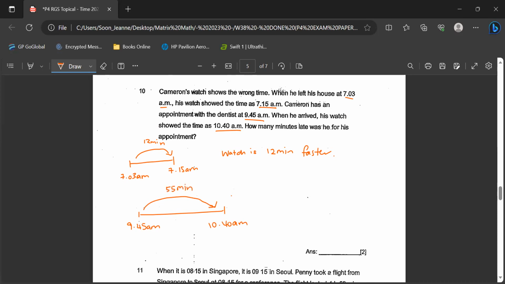But then don't forget that the watch is actually 12 minutes faster, which is calculated in this duration. So that means he's definitely late for his appointment, but how many minutes late? So we need to take away the 12 minutes. So 55 minutes minus 12 minutes, your answer is 43 minutes late. Understand? 43 minutes. Because the watch is faster by 12 minutes, exactly how late he was doesn't involve this, because this is a faulty timing. Understand? Okay. Question number 11.